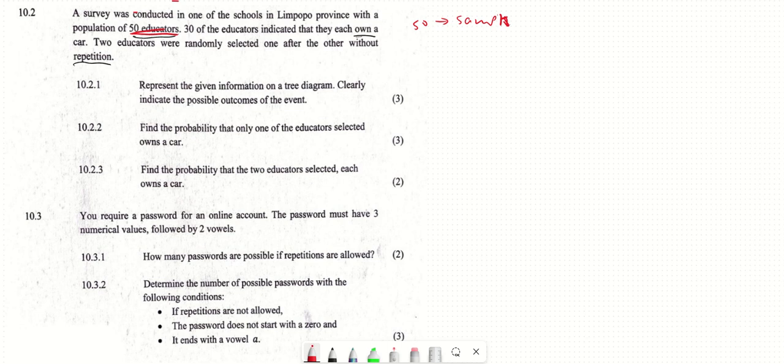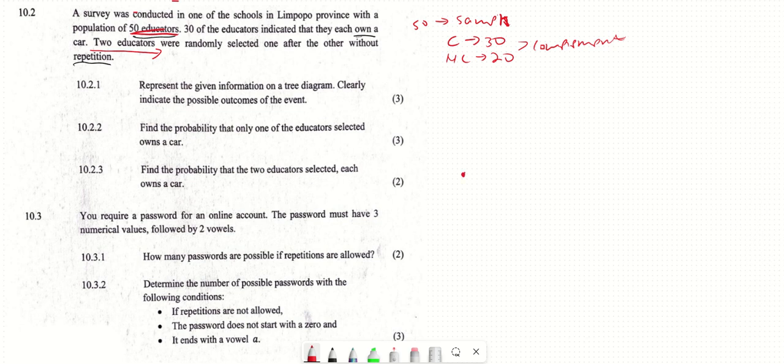Now 30 educators indicated that they have a car. So those who have a car are 30. Remember, those not having a car will be 20, because together they should make up the entire space. So we can call these two, having a car and not having a car, complement events, because they make up the entire space. There's nothing outside of having a car or not having a car. Now they said two educators were selected randomly, meaning that we have two branches because of choosing two educators. They say represent the information in the diagram, clearly indicating the possible outcomes of the event.